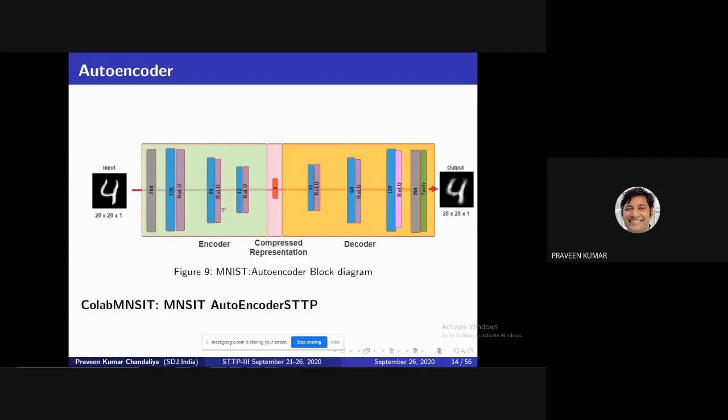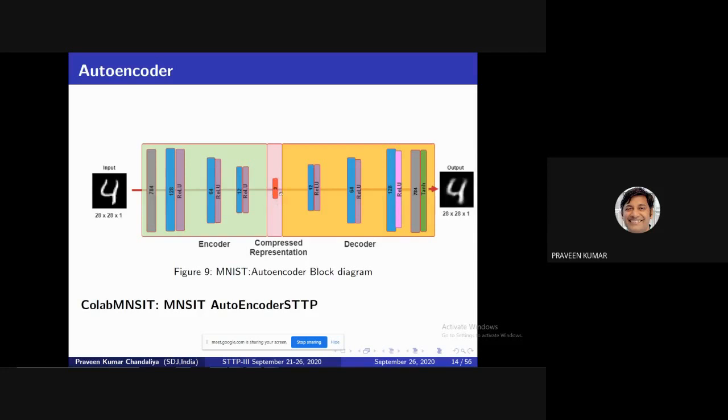This is only a hit and trial method. This time I am using ReLU. Then we first convert 784 to 128, then go for 64, then again activation, then 12. This is the encoder, which compresses your image to a compact representation. This compact representation may be called a latent vector, a hidden vector, or a compressed representation. Then after 12 we get the size 3, so we convert 784 to 3.